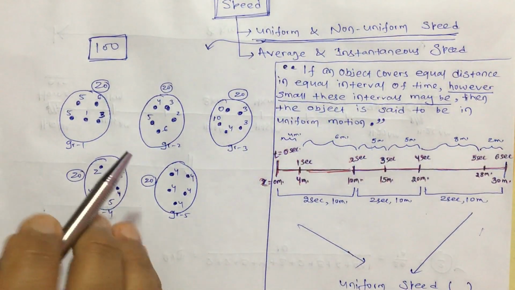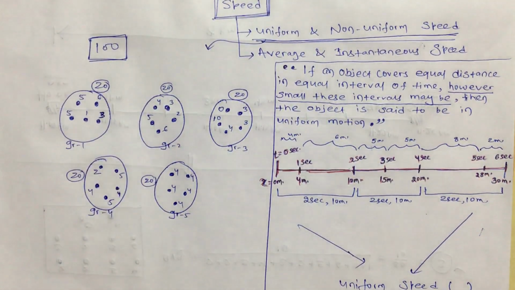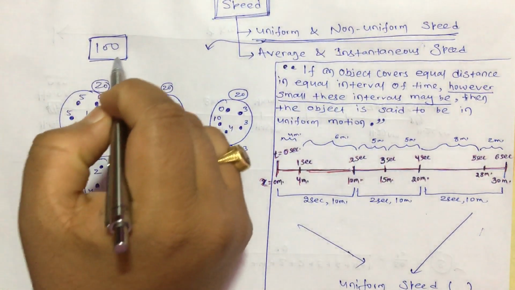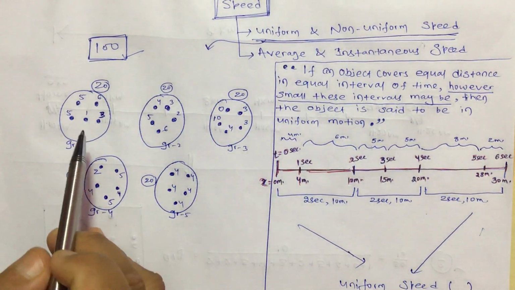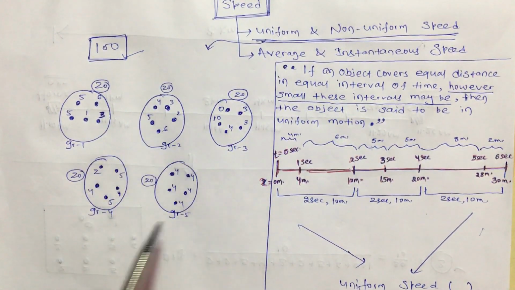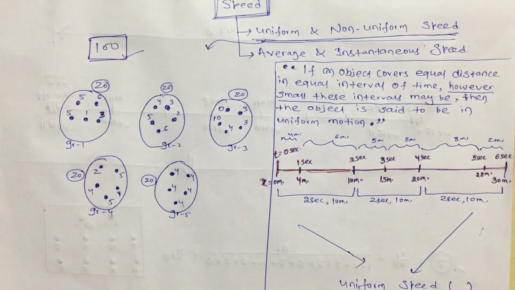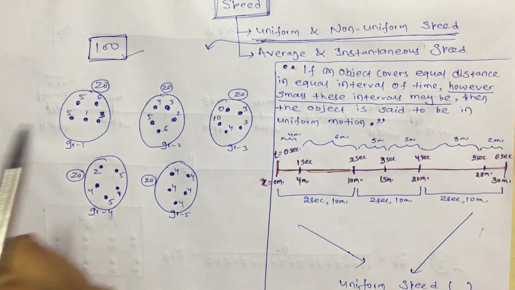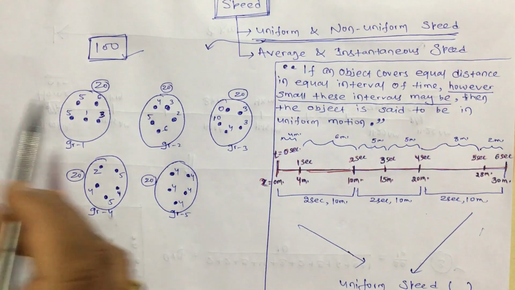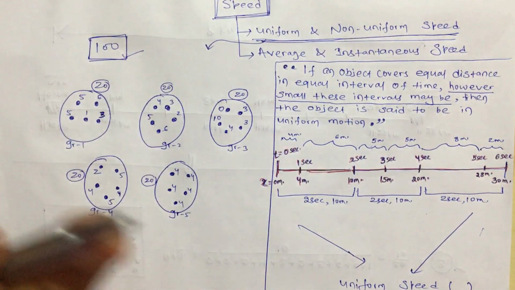First let us come to a distribution of chocolate in a classroom. Let's say I have 100 chocolates with me, and in my classroom there are 25 students. They are sitting in 5 groups: group 1, group 2, group 3, group 4, group 5. In each group there are 5 students. I have decided to give 20 chocolates to each group, so 20 into 5, 100 chocolates I have distributed.